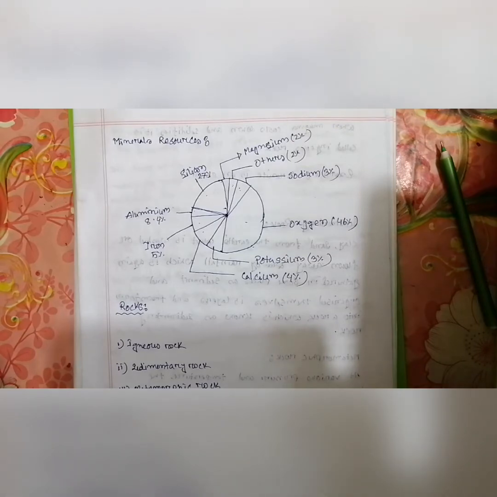Middle Eastern countries have petroleum minerals which they export throughout the world, which meets the demand of petroleum products. The solid, liquid and gaseous minerals are called mineral resources.